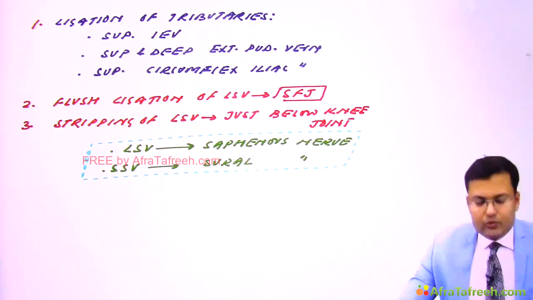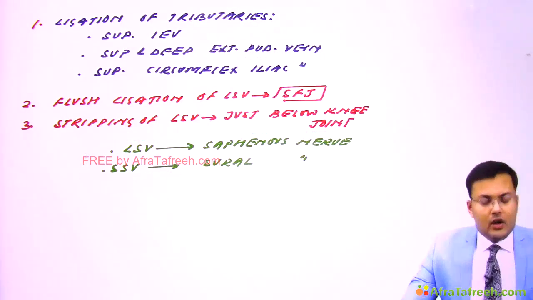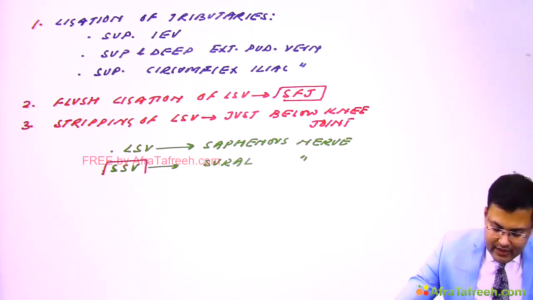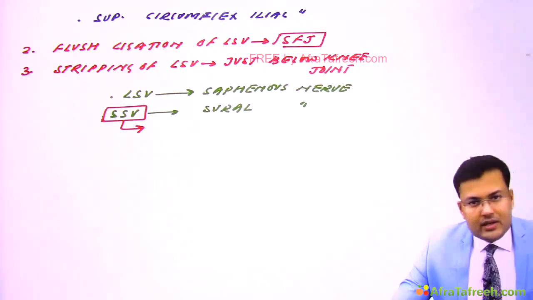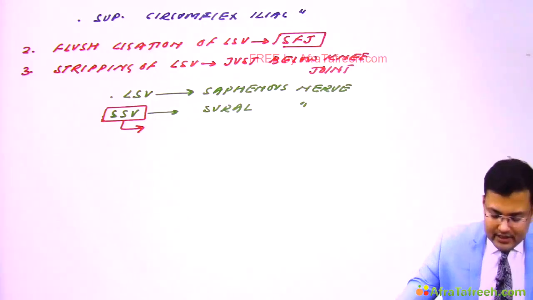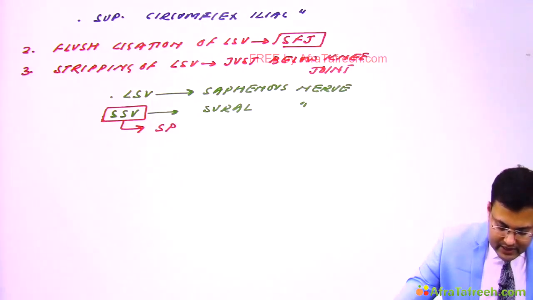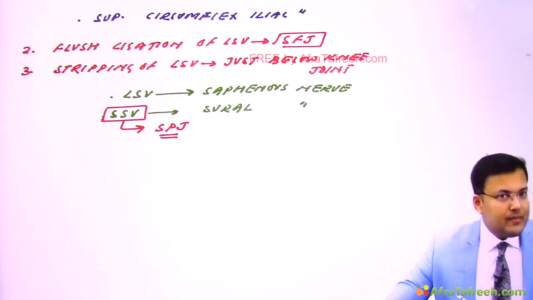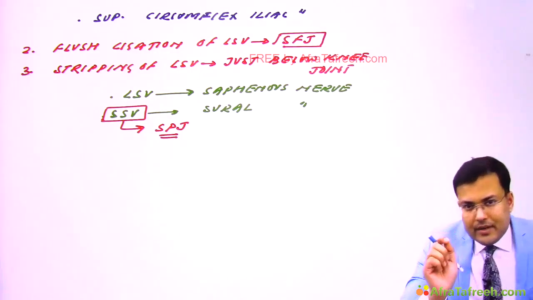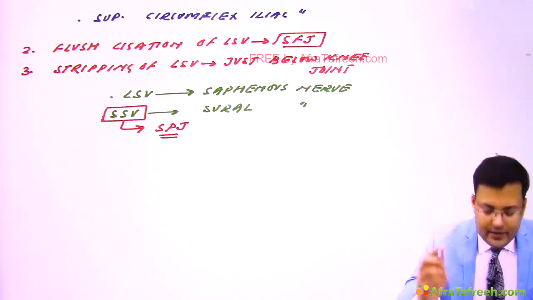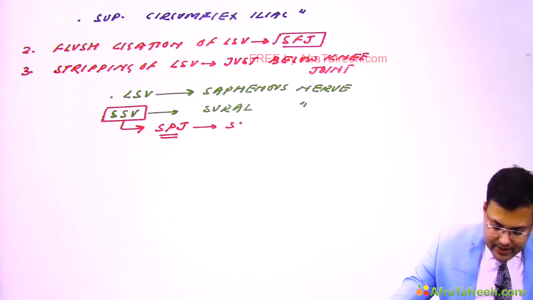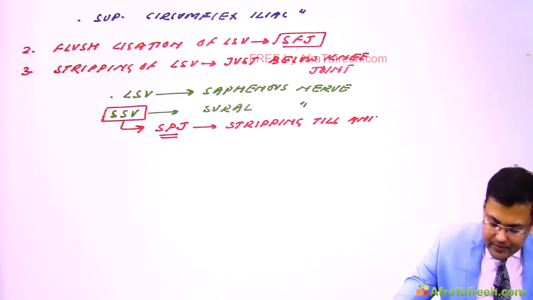Okay, these two questions are asked frequently. So any patient who is having the varicosity of short saphenous vein, in this case the ligation is done at saphenopopliteal junction, and the stripping of short saphenous vein is done till ankle joint.